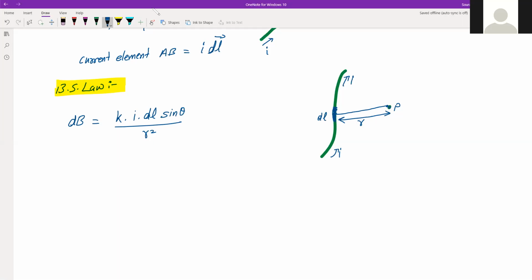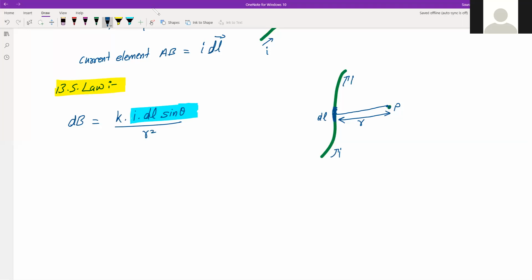The only difference is this I dl sine theta, instead of just q1 into q2. This is the only thing which we now have to decode, that what exactly is this.